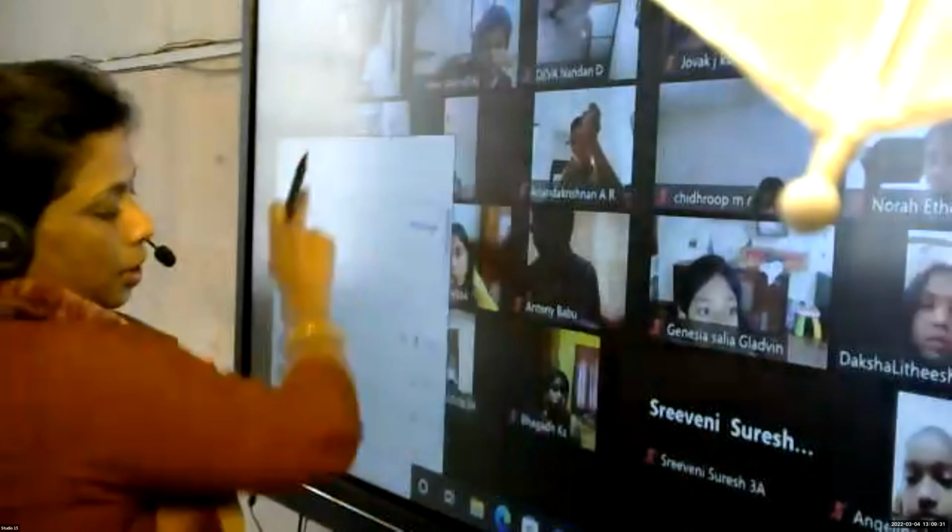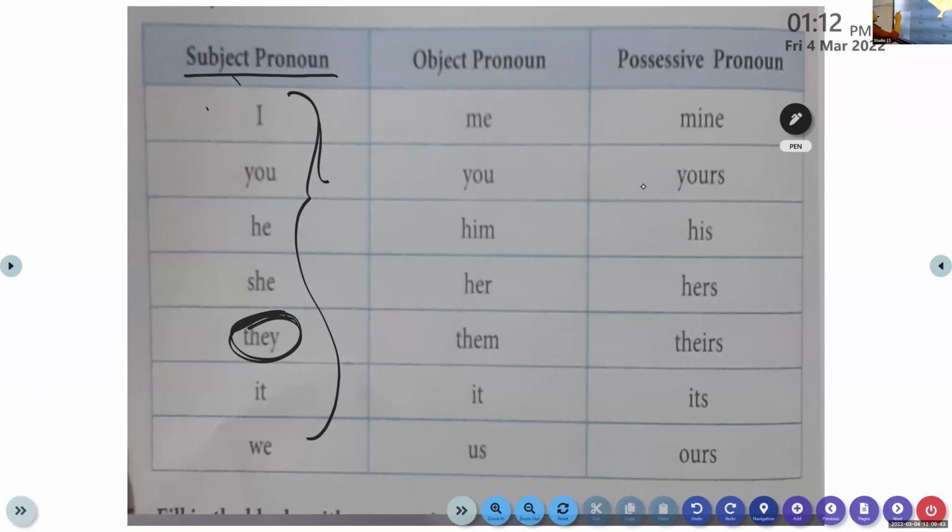Okay, clear? So all of you please have a look at it once more. Look here. These are the main pronouns: I, you, he, she, they, it, we. Its different forms are the object pronoun and the possessive pronoun. Clear to all of you?